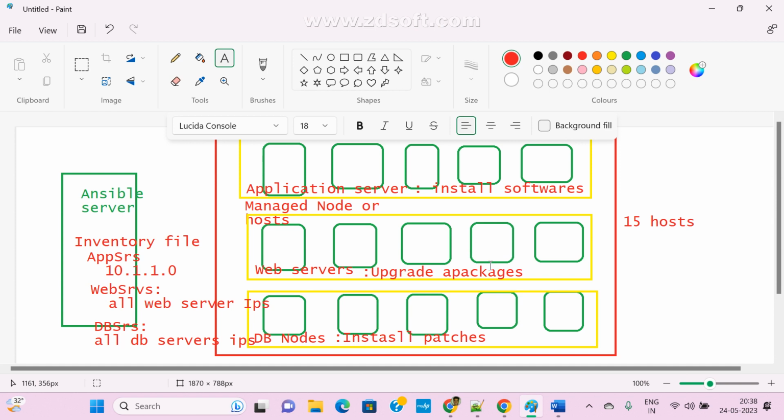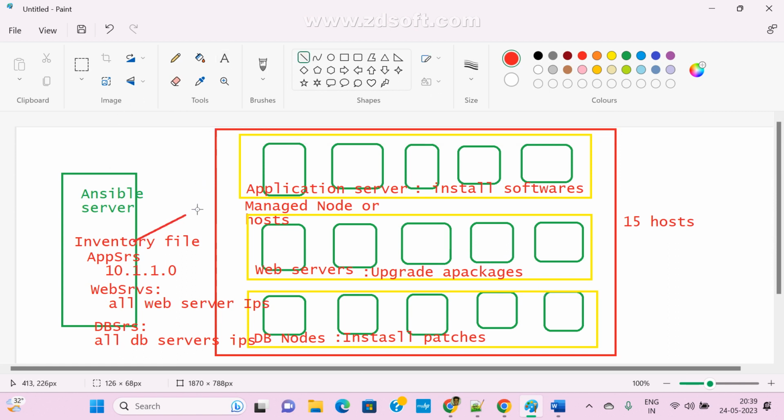What is Ansible, and which architecture is it following? Anyway, it is connecting and all via SSH only. So it is one server connecting to the other servers, sir. Other servers, correct.